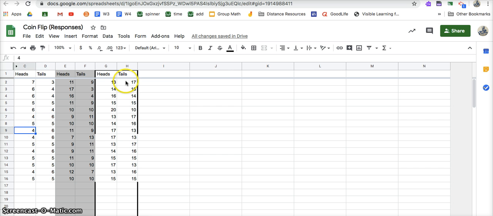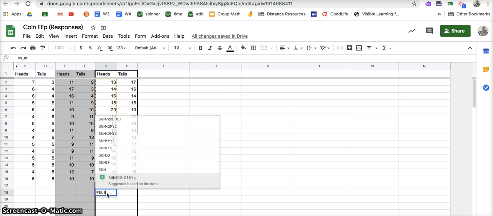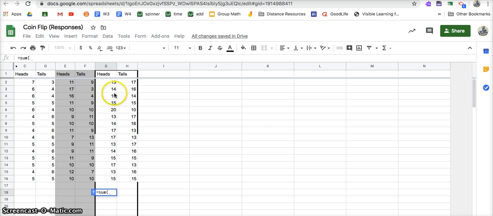So you can see the different data. But what happens is the more often we do an experiment, the more likely it matches its calculations. So if we take the sum of this whole row, or this whole column, it should be closer to 50%.